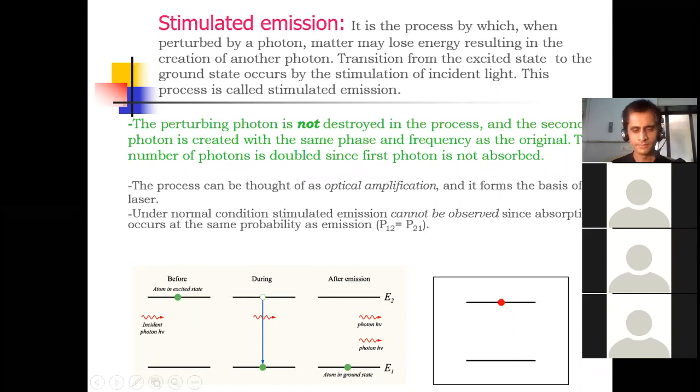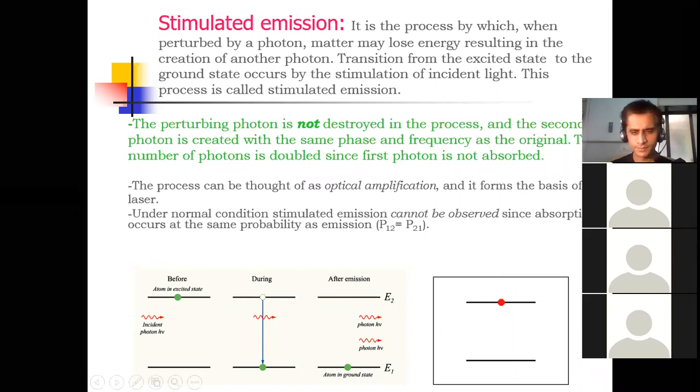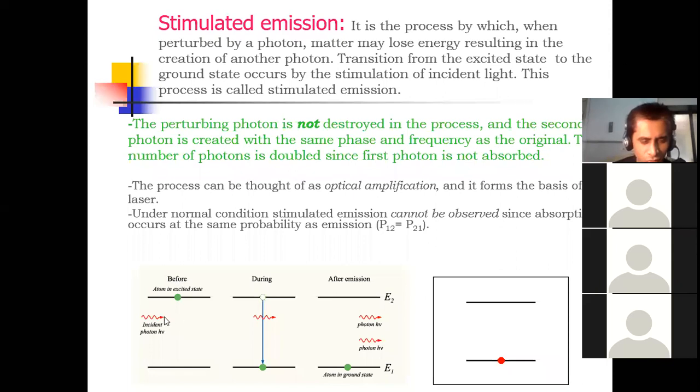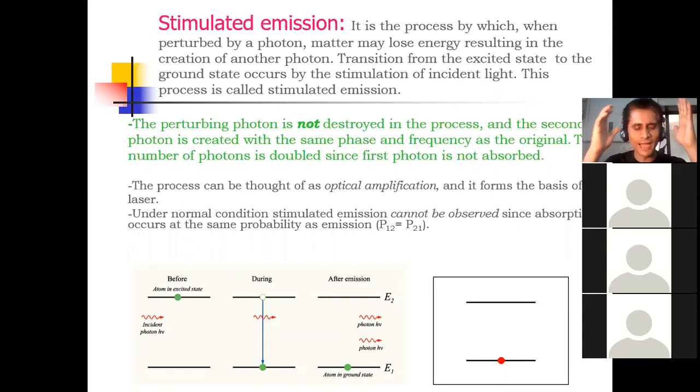Okay, now see. Any one observation? Sir, the incident photon is there. Very good, perfect. Before collision, there is one incident photon with energy. What is the energy here? H nu. Correct? Very good. And in this case, before collision, your atom or molecule or ion is already in excited state.